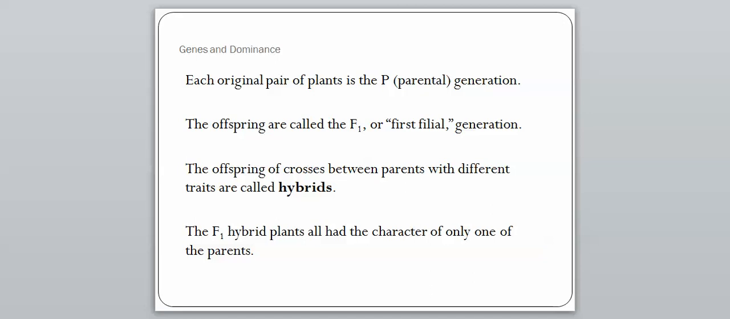The offspring of these crosses between parents with different traits are called hybrids. So when you take 2 separate parents, put them together, we get a hybrid as a result. And the F1 hybrid plants all had the character of only one of the parents. So that's saying that when we mix a tall and a short, we didn't get a medium. We either got a tall or we got a short. So those hybrids didn't mix. One was kind of dominant over the other, which is what we're going to talk about within the next couple days here.